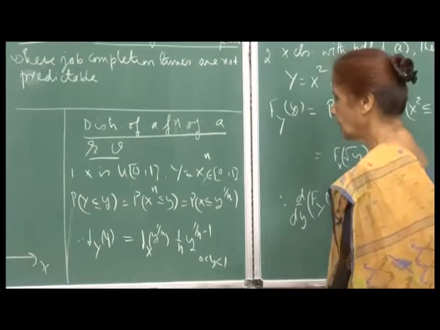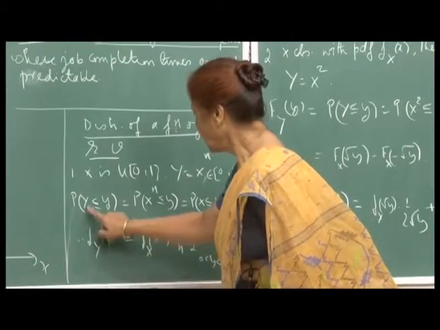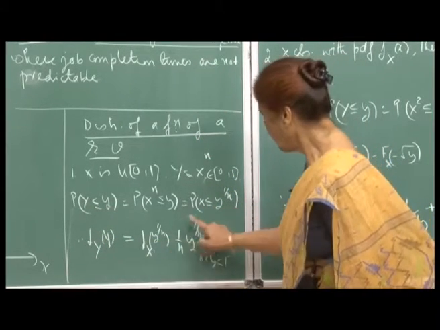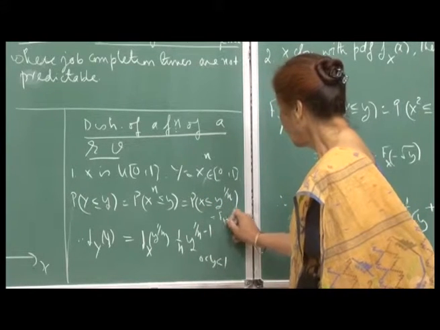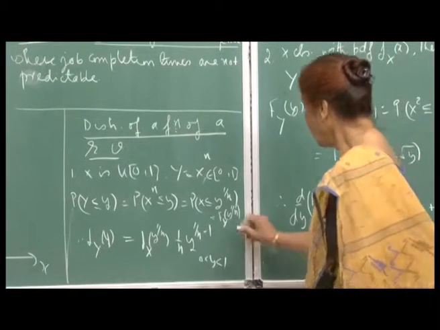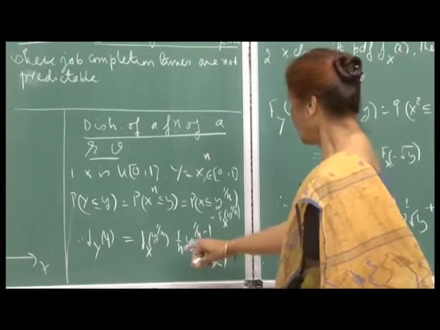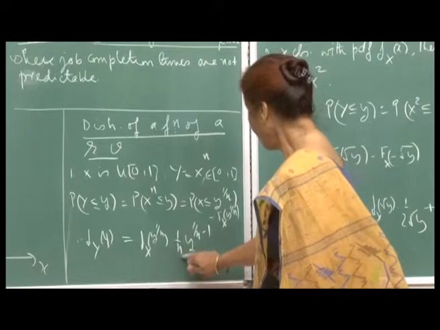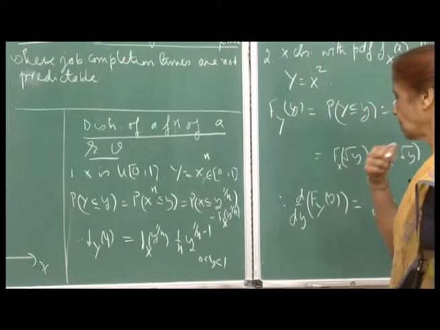The nth root, right. Now, if you differentiate both sides, this will give you the PDF of y, because this is now f x, right. This side is f x of y raised to 1 by n. So you are differentiating with respect to y, and so this is f x of y raised to 1 by n into the derivative of y raised to 1 by n, which is 1 by n, y raised to 1 by n minus 1, and y between 0 and 1.